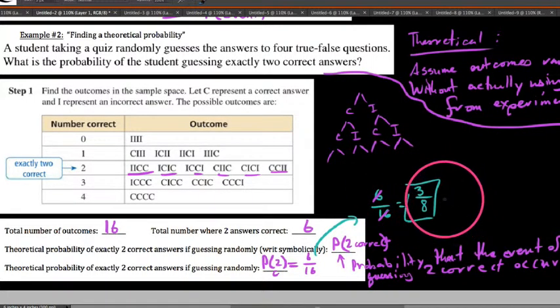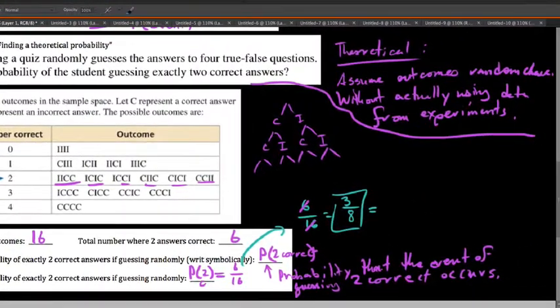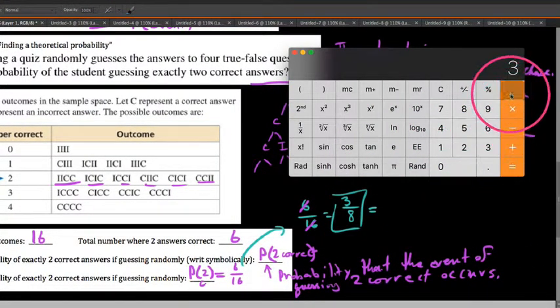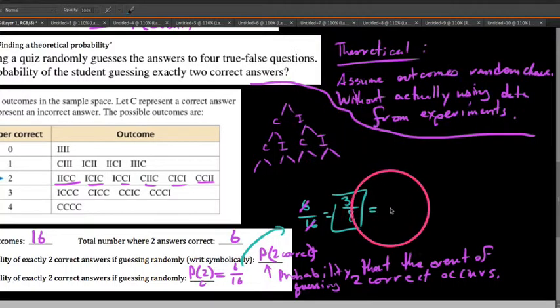So I'm going to say it's a 3 in 8 chance, but I'm also going to produce a decimal here. 3 divided by 8 gives us 0.375.